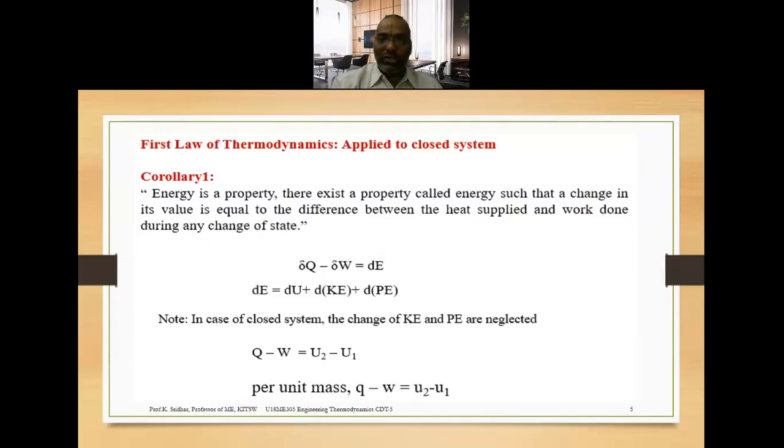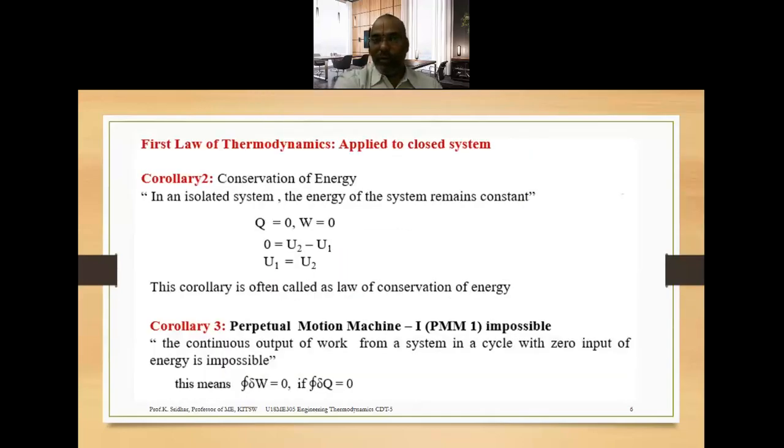And I told you that E stands for the total energy. This total energy is a summation of internal energy, kinetic energy, potential energy, electrical energy, magnetic energy, and other types of energies. Whenever we neglect all other forms of energy except internal energy, we can say that delta Q minus delta W is equivalent to dU. dU is nothing but U2 minus U1, because it is a point function, and we know that all point functions are thermodynamic properties and these are exact differentials.